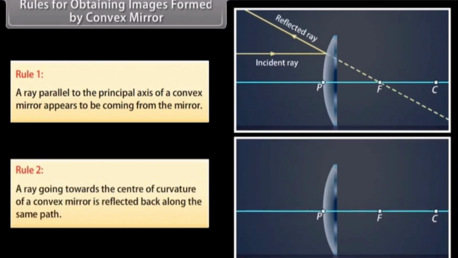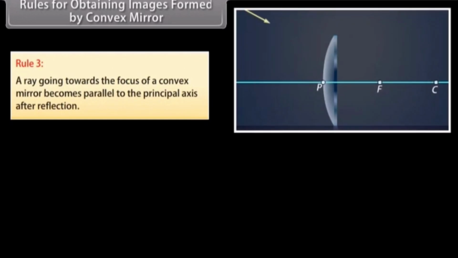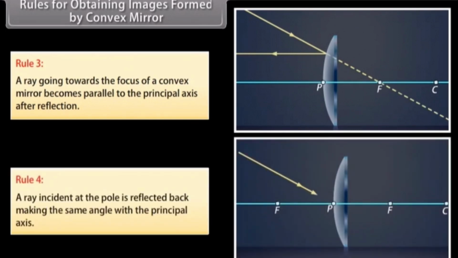Rule 2. A ray going towards the center of curvature of a convex mirror is reflected back along the same path. Rule 3. A ray going towards the focus of a convex mirror becomes parallel to the principal axis after reflection. Rule 4. A ray incident at the pole is reflected back making the same angle with the principal axis. Every time the image has the following characteristics.